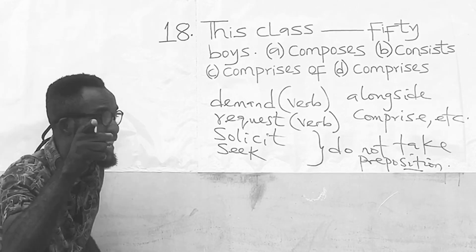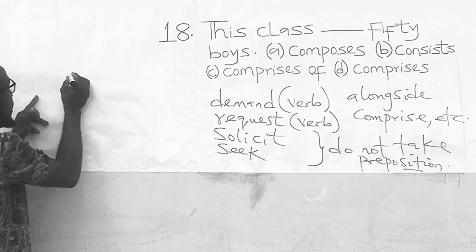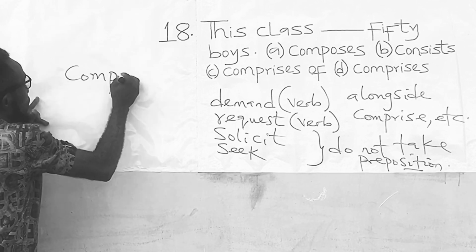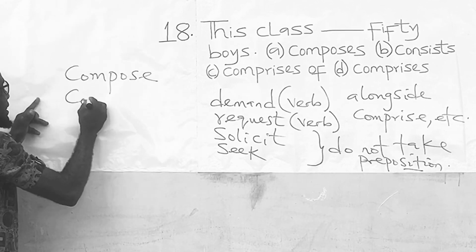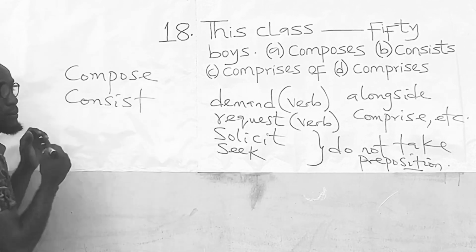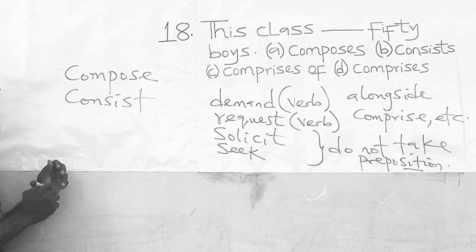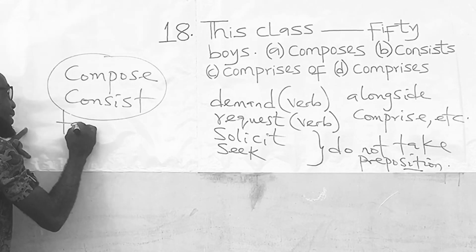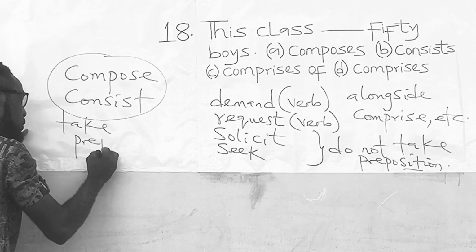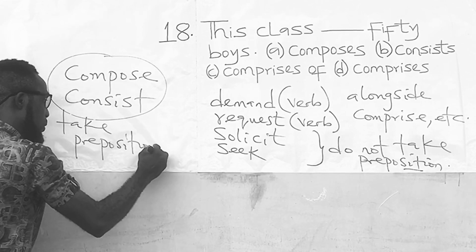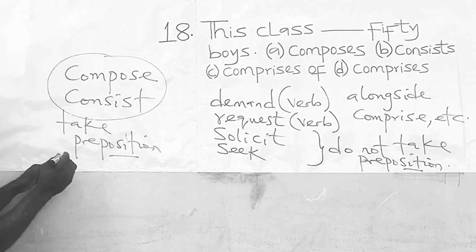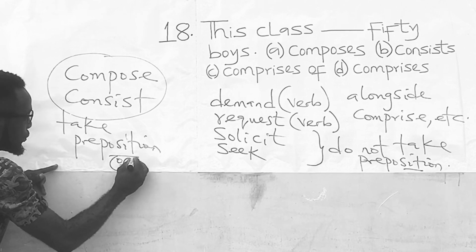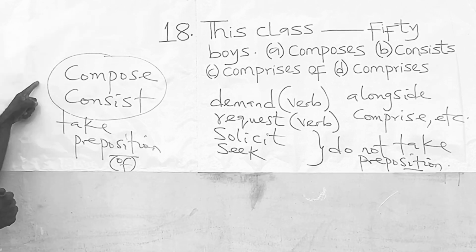You will notice that I did not add compose and consist to the words. The reason is that these two take preposition. And the preposition they take is the preposition of.